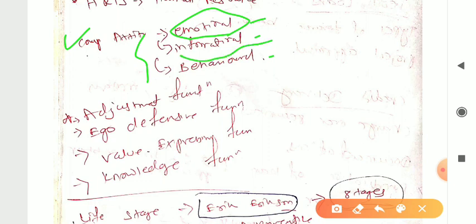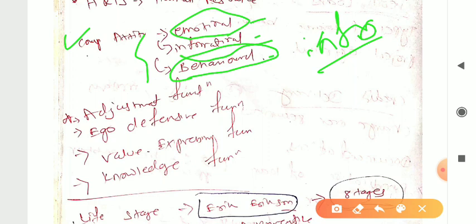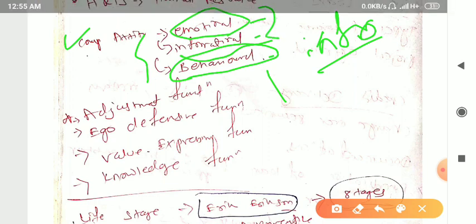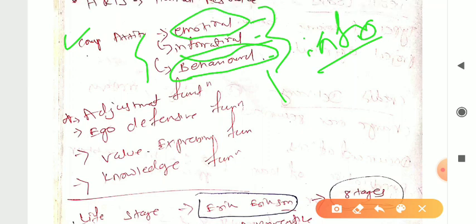Informational: in some situations our attitude will be based on the information available, not on the situation. That is informational, right? Behavioral: our attitude will depend on the behavior, how someone is behaving with us, or how someone is talking to us, right? Our attitude will depend on that only. So try to analyze like that so that you can easily answer some questions or case studies in the exam, right?